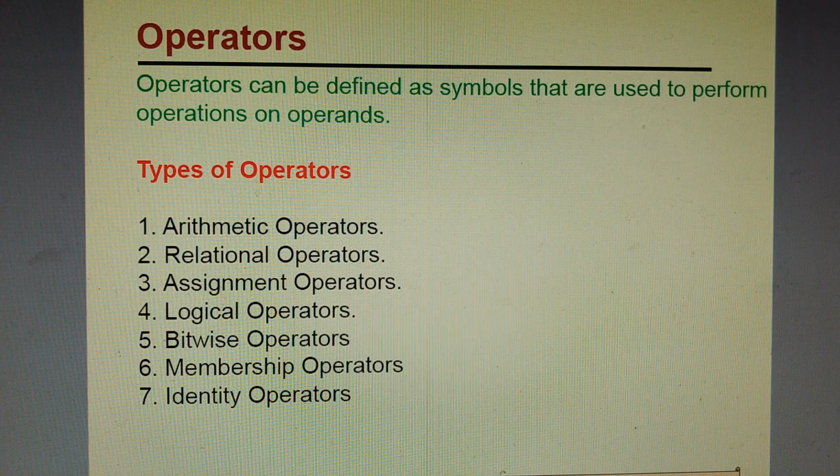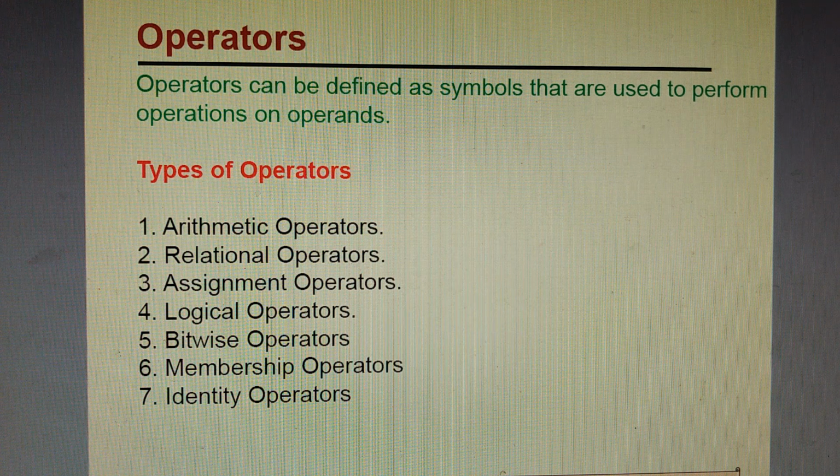Operators. Operators can be defined as symbols that we use to perform some actions or operations on the given values, also known as operands. We have different types of operators in programming. We use a number of operators to make our programs, for example, arithmetic operators, relational operators, assignment operators, logical operators, bitwise operators, membership operators, and identity operators.